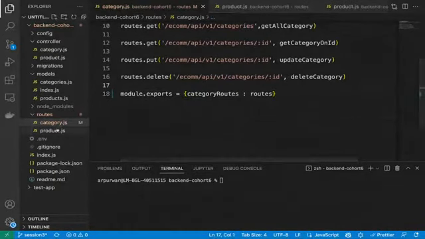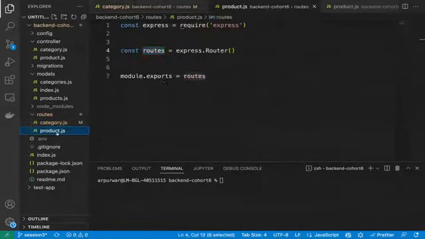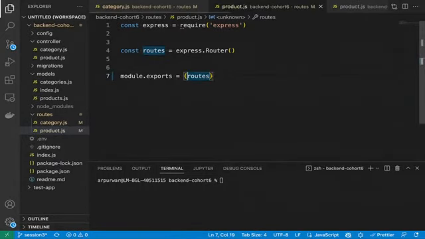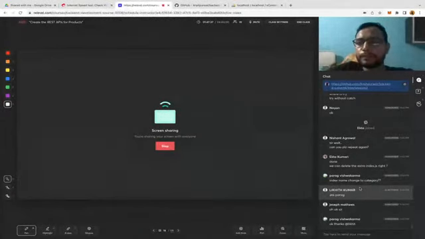We can do a similar thing here also. We can change the name to product routes. Okay, looks good.